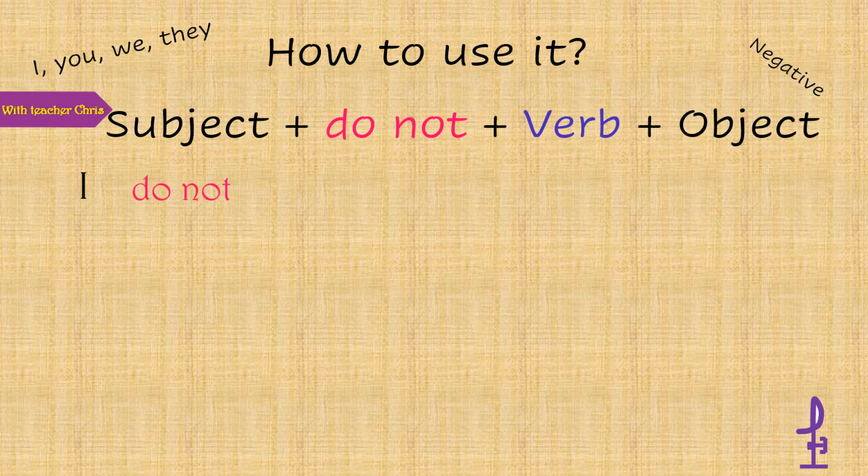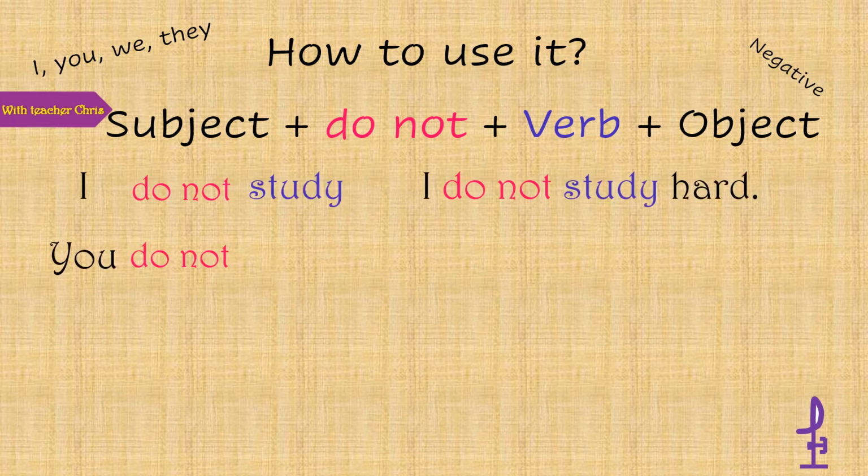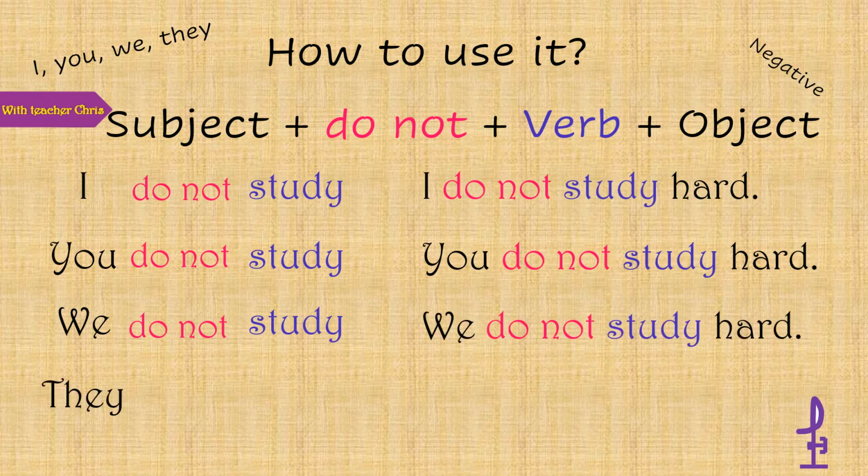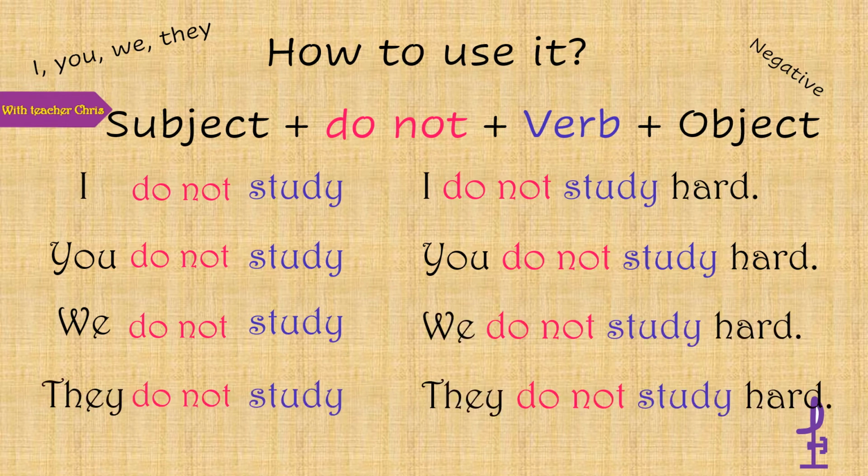So let's see. I do not study hard. You do not study hard. We do not study hard. They do not study hard. So once again, we have the verb, and just before the verb, we have do not. Do not for the negative.